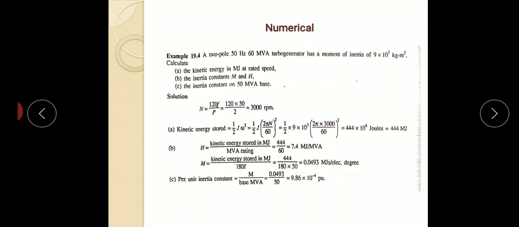Then we have 0.0493 megajoule per second per electrical degree. Now the per unit inertia constant is the value of M divided by the base value. So we have 9.86 into 10 to power minus 4 per unit.